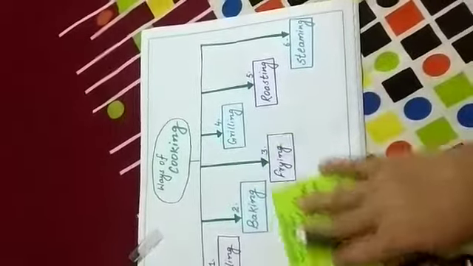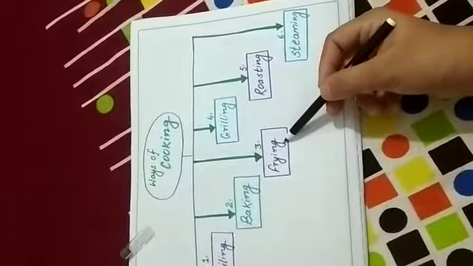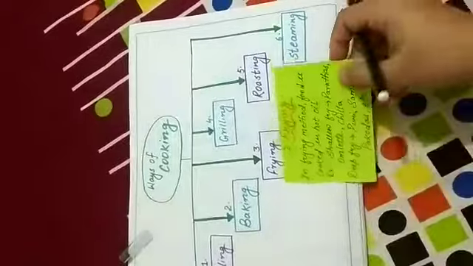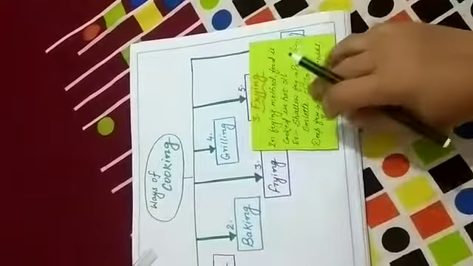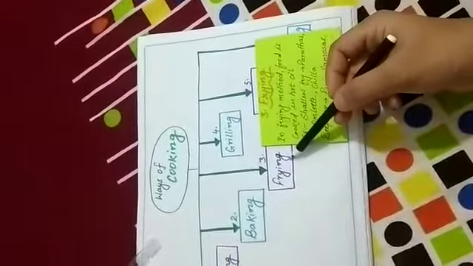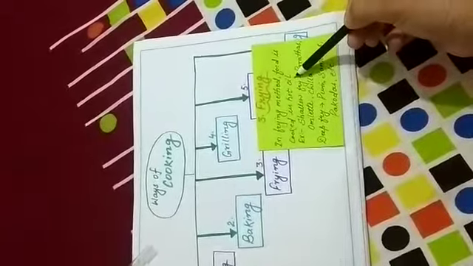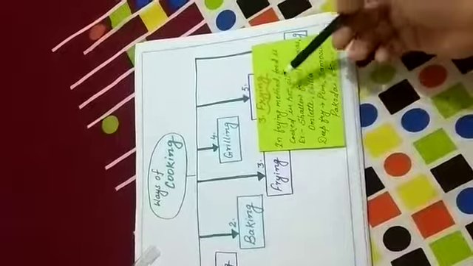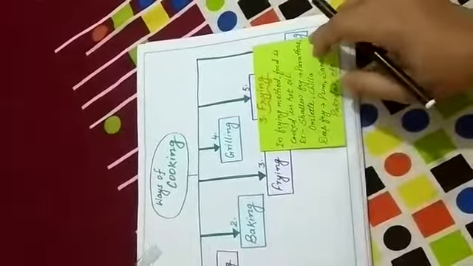Okay, now if we talk about the third method of cooking, then this method is called frying. In the frying method food is cooked in hot oil. So what we basically need for the frying method is oil. First the oil should be properly heated. We must heat the oil properly, and after that we put the food materials in for frying.